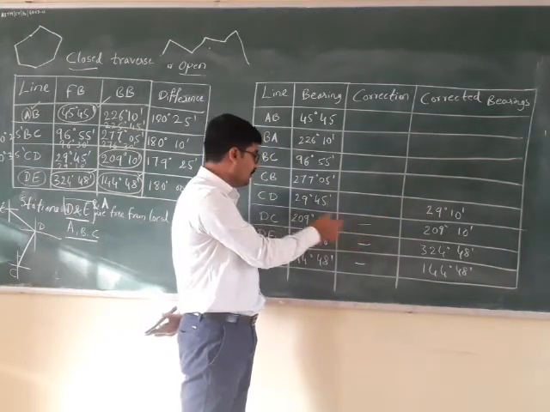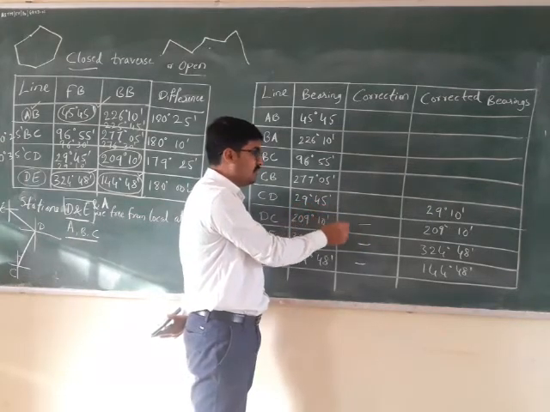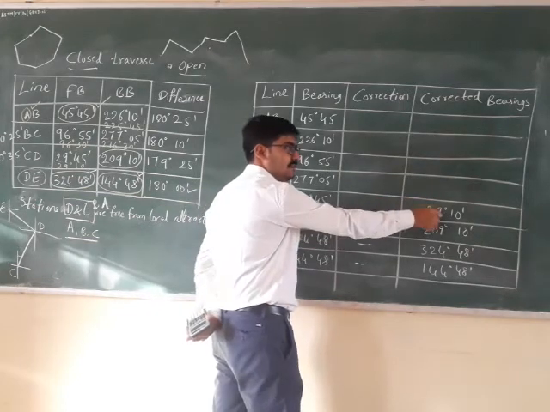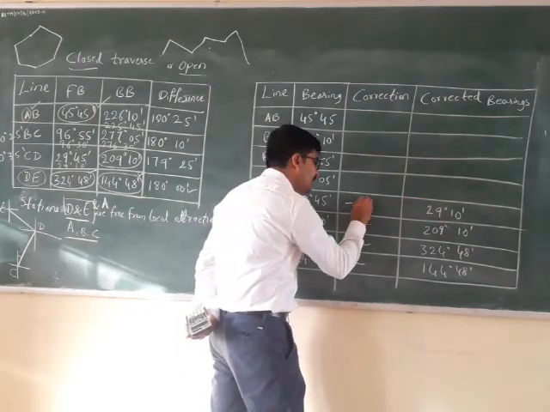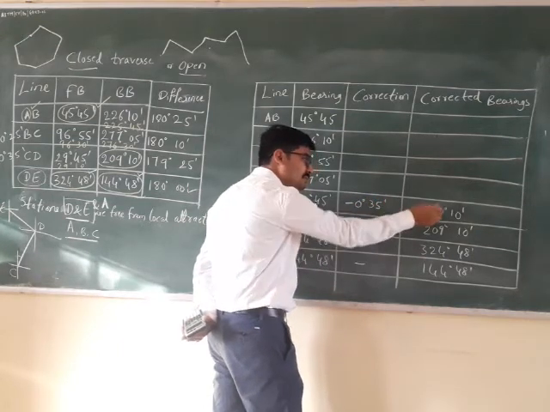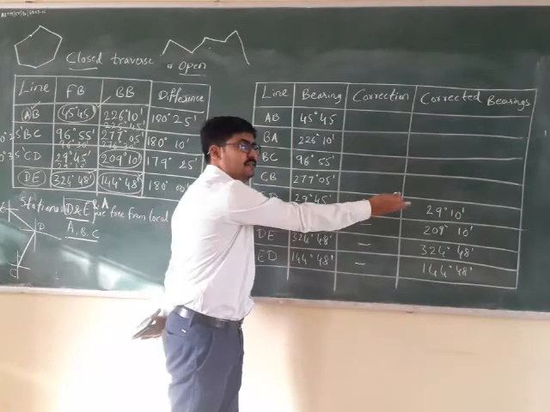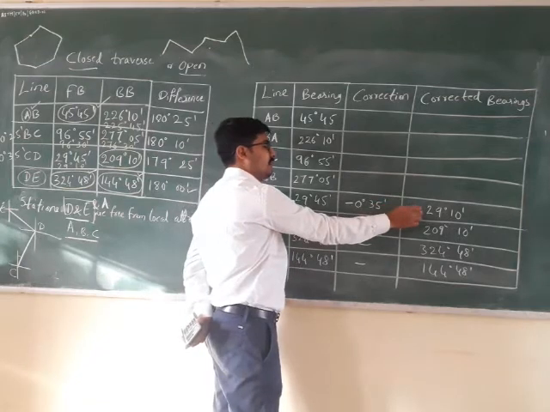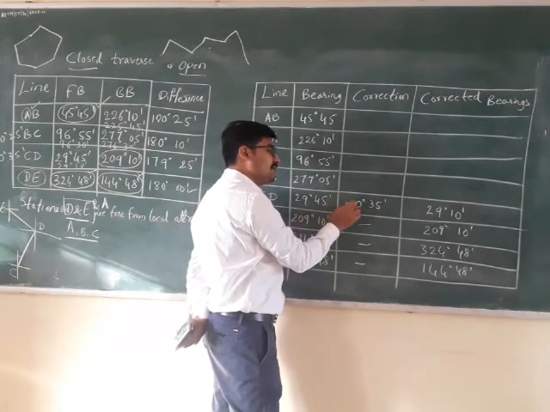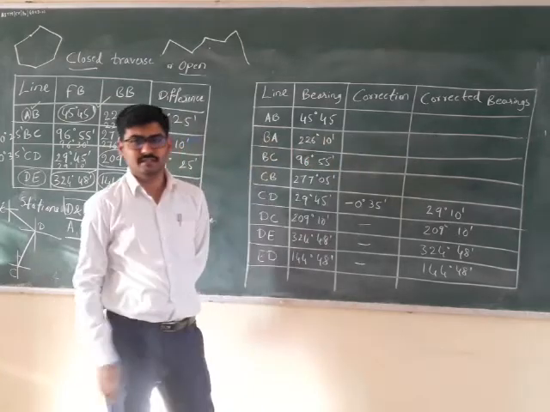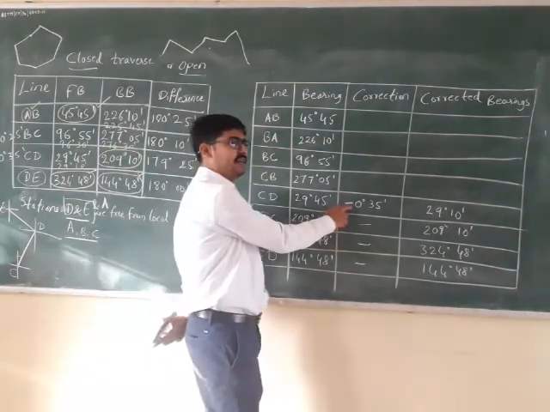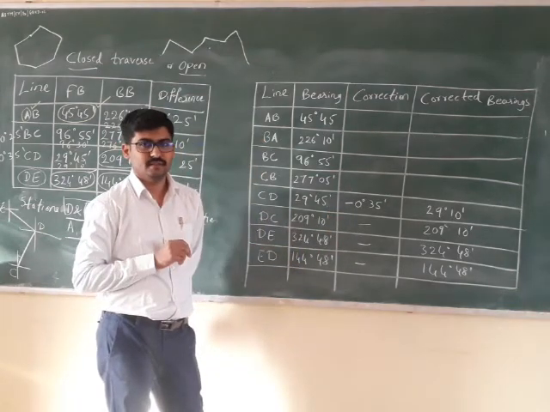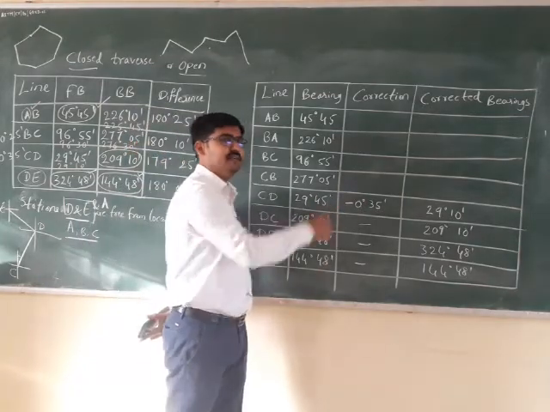You need to check. So 29 degree 45 minutes plus or minus 0 degree 35 minutes will give me this. So definitely it is minus 0 degree 35 minutes which will give me this value. If this were plus, then you would once again get the wrong value, isn't it? So you know that this is the correct value. Wrong value plus or minus the correction will give you this. So this is the correction. What is this? This is the correction for station C. The correction for station C is minus 0 degree 35 minutes.